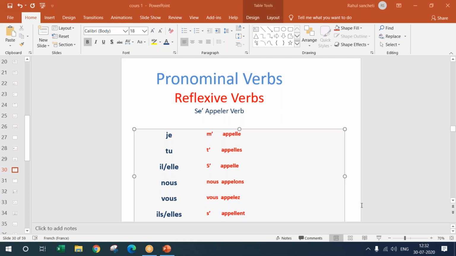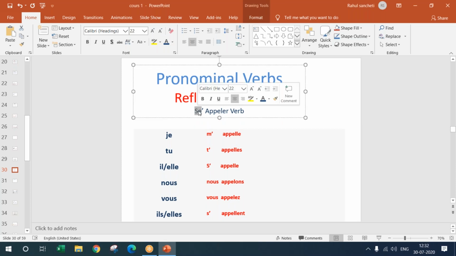We did that in a regular er ending verb also. Appeler is to call. I call the dog. That is je appelle. I think you did this in the sentences. I saw someone actually writing it. So if you have not done it, that's okay. It's a traditional er ending verb, but since there is a se before it,